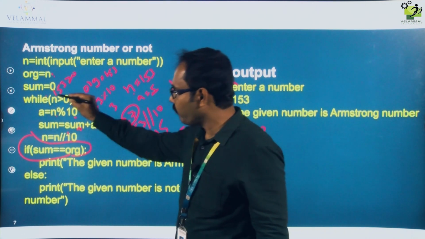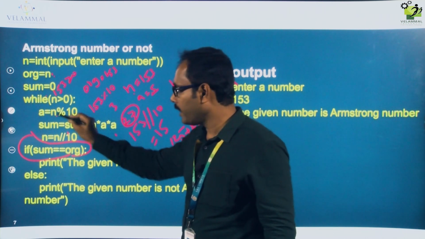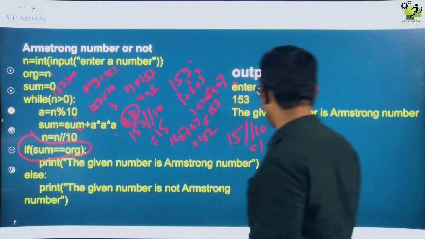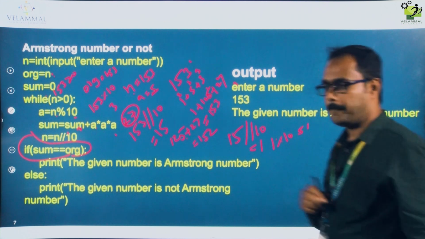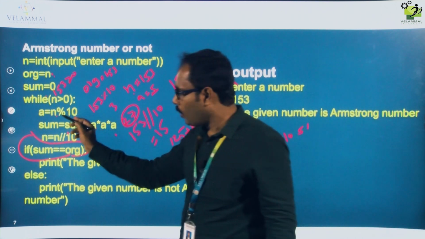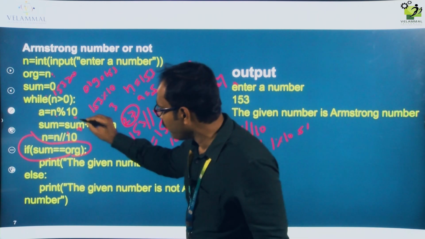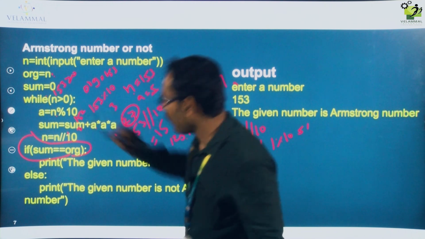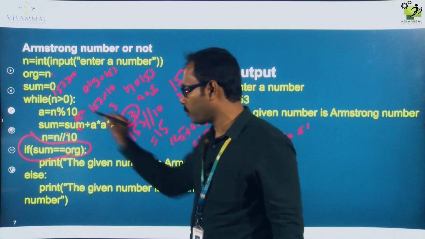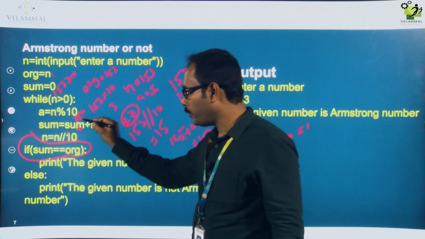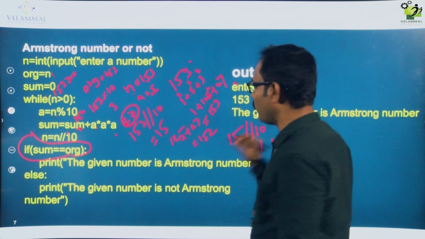Again we will go to the same while loop, 1 greater than 0. The condition is still true. It will come here, a equal to 1 modulo 10. 1 modulo 10 is 1 only. So now a value is 1. Sum equal to the already existing sum value, 152, plus 1 into 1 into 1 because a value is 1, which is 1. 152 plus 1, 153 will be stored in sum. Now the sum value is 153.